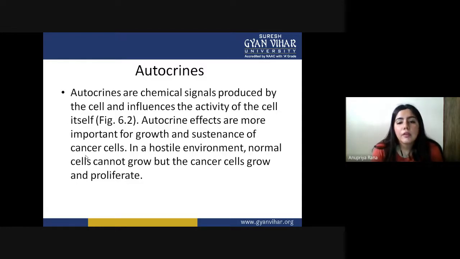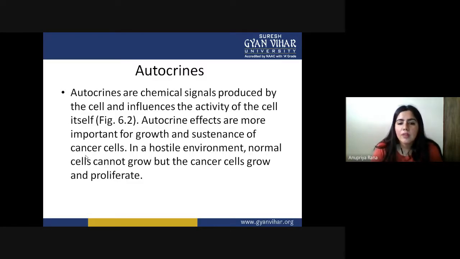So autocrine effects are more important for growth and sustenance of the cancer cells. Mostly this kind of effect is seen in the growth and sustainability of the cancer cell, because the cancer cell just produces some kind of effects and signals and repeats them on its own. In a hostile environment, normal cells cannot grow, but the cancer cell grows and proliferates.